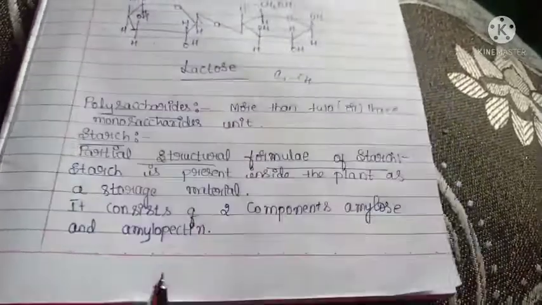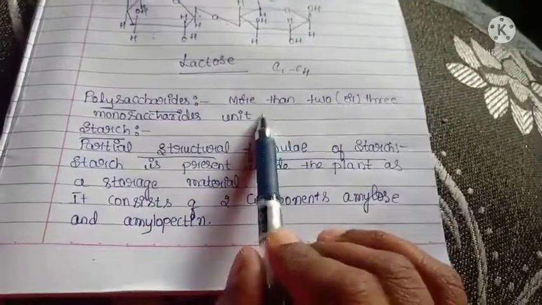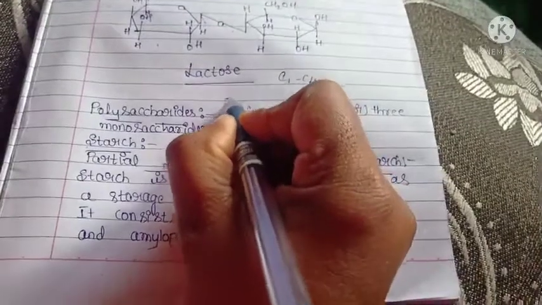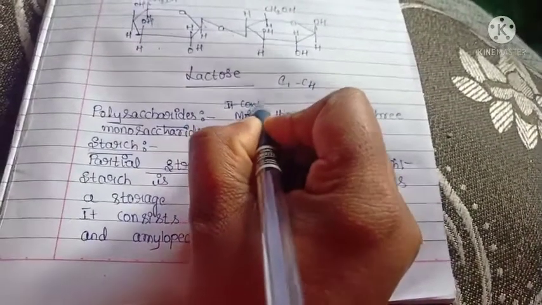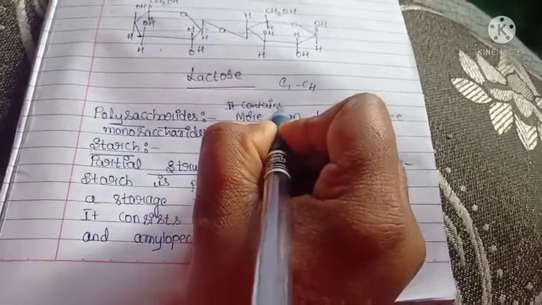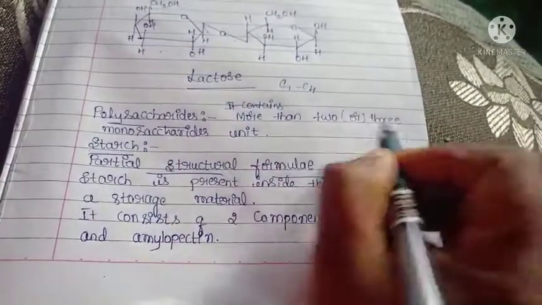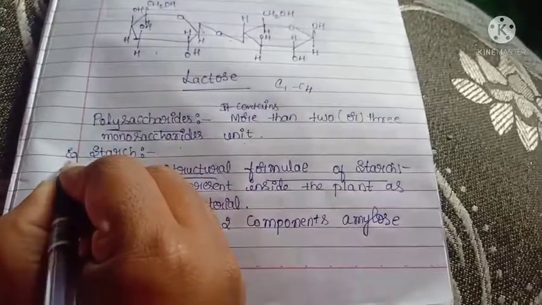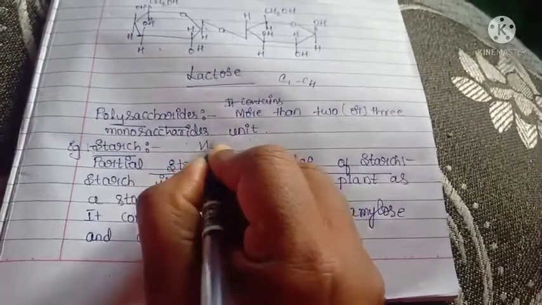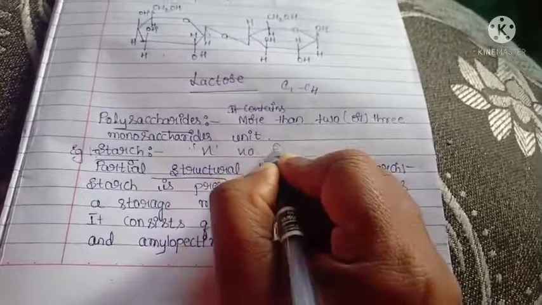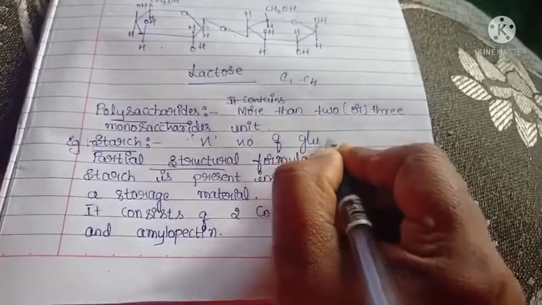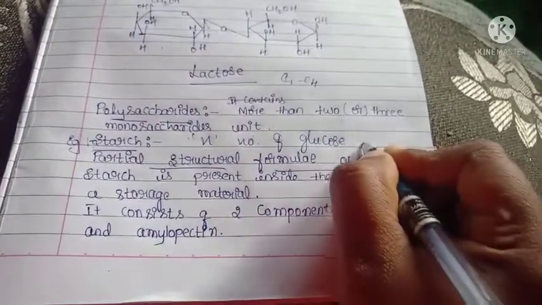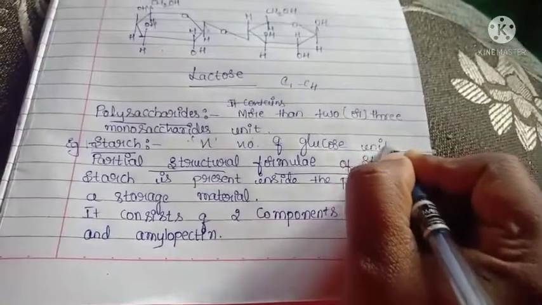Next is polysaccharides. They contain more than 2 or 3 monosaccharide units. The main example is starch. It contains n number of glucose units.